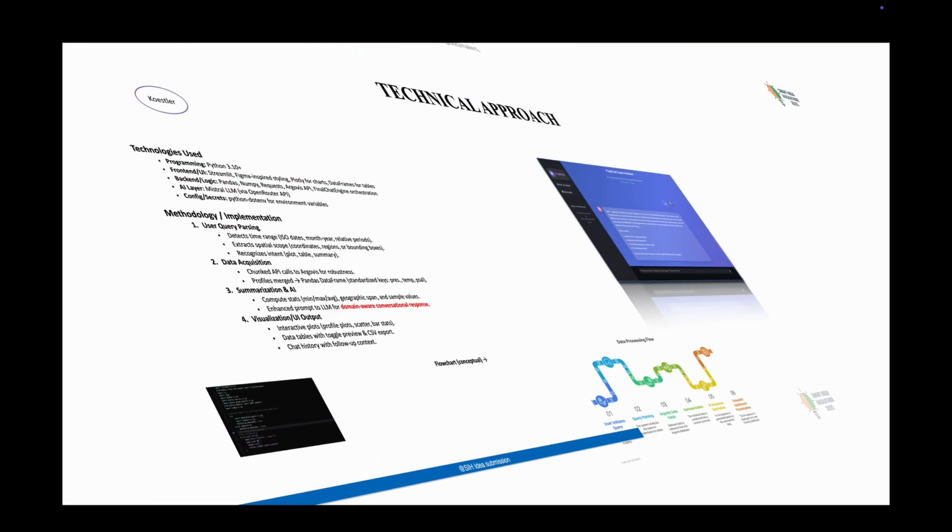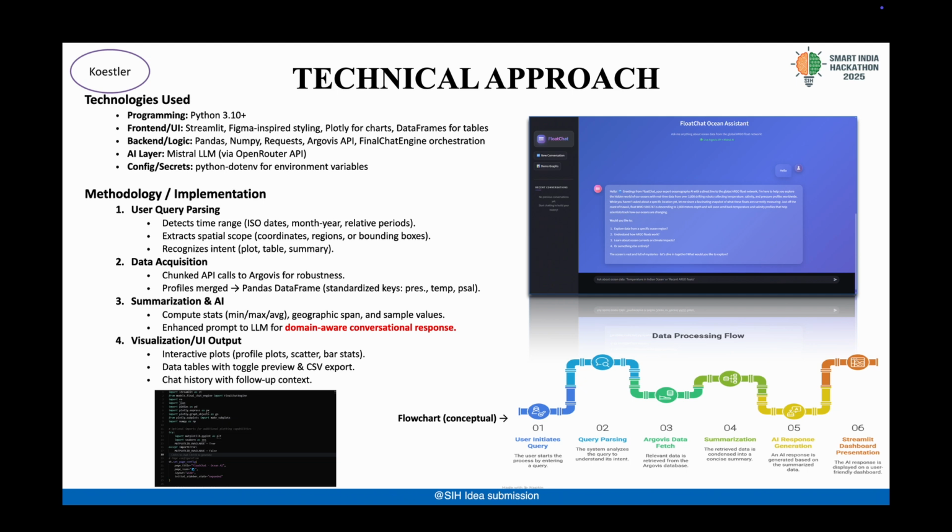Thank you. Now I will walk you through our technical approach, which has two parts, technologies and methodology. On the tech side, our backend runs on Python 3.13 with Streamlit for the UI, styled in a Figma-inspired design. For data handling, we use Pandas, NumPy, and Requests, combined with the Argovis API for ocean data and our custom chat engine. For AI, we integrate the Mistral LLM through OpenRouter to generate domain-aware responses.